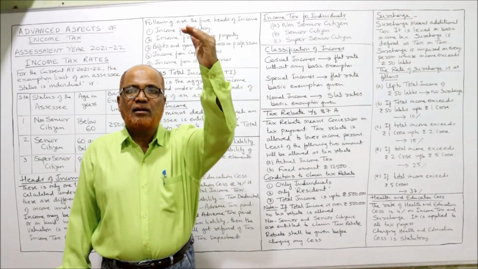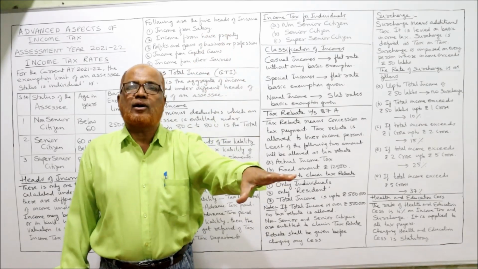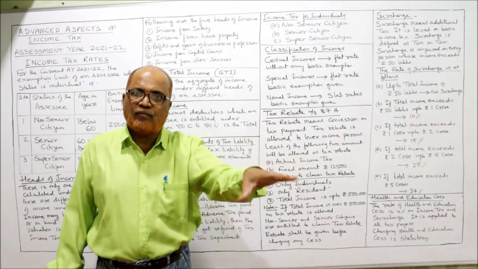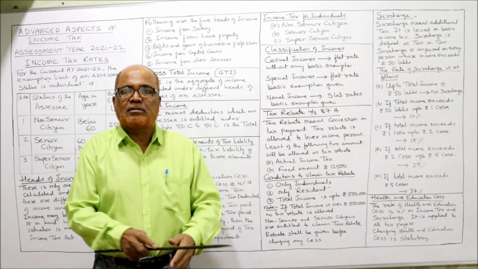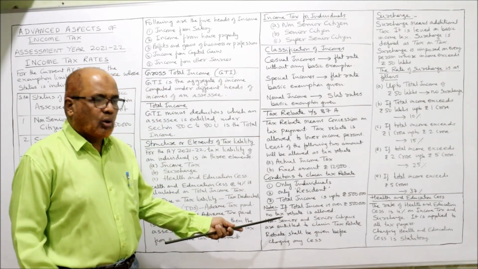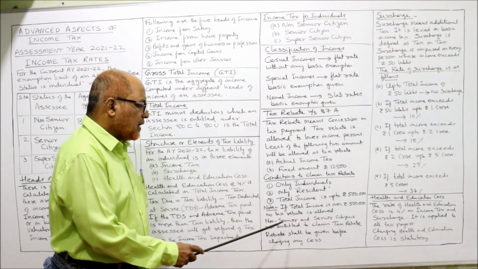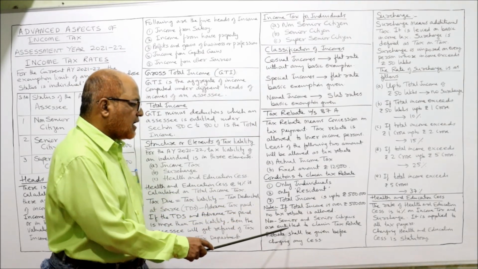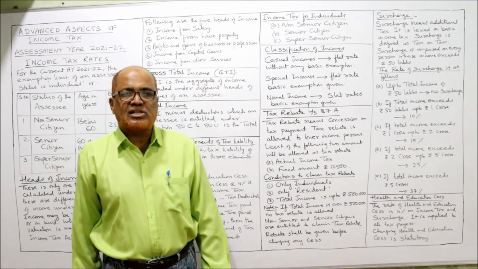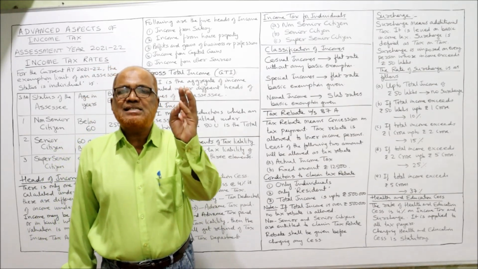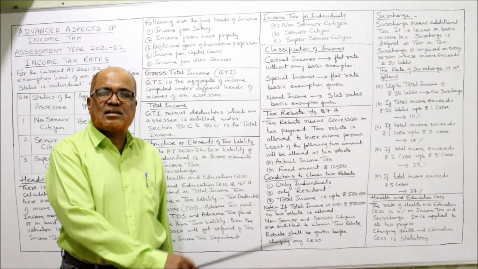The limit is given. If an SSC's total income is up to 5 lakh rupees, exactly up to 5 lakh rupees, tax rebate. Over 5 lakh rupees, no tax rebate. That is the condition. Note that if the total income is over 5 lakh, no tax rebate is allowed. Non-senior and senior citizen are entitled to claim tax rebate. A rebate shall be given before charging any cess. Only non-senior and senior citizen may get tax rebate.